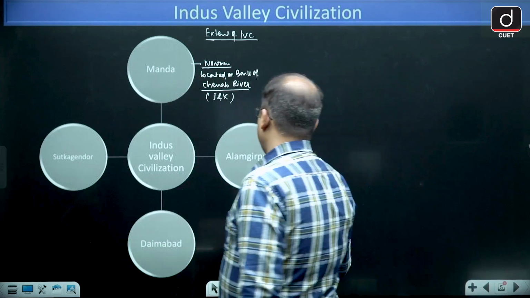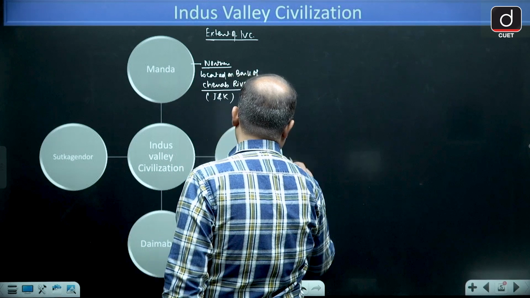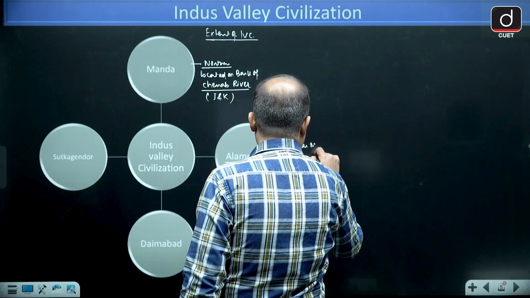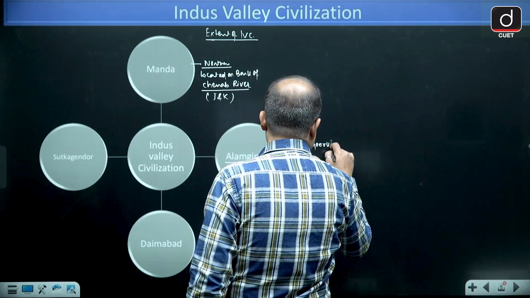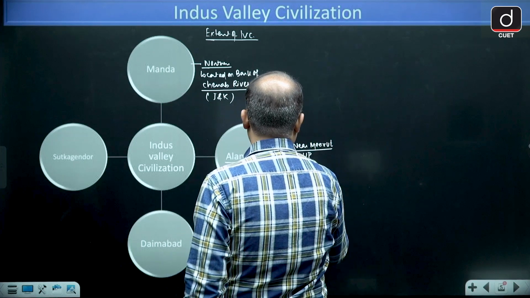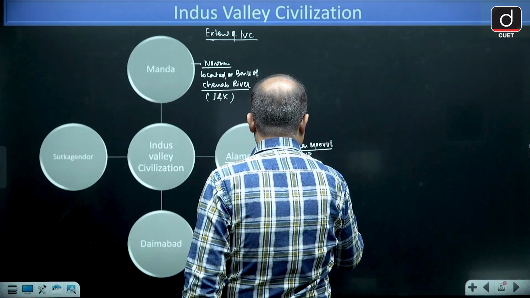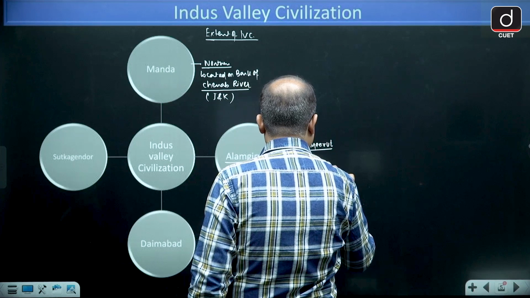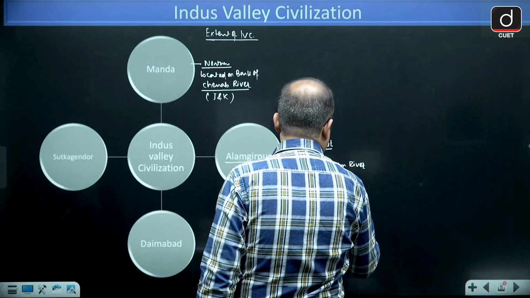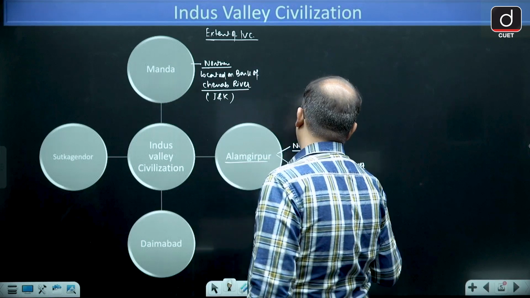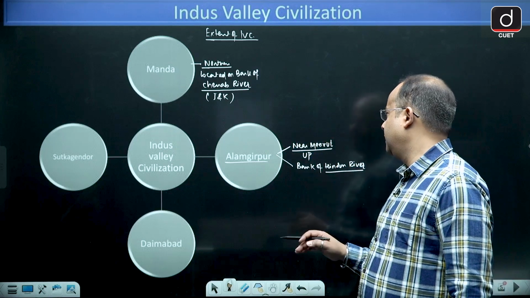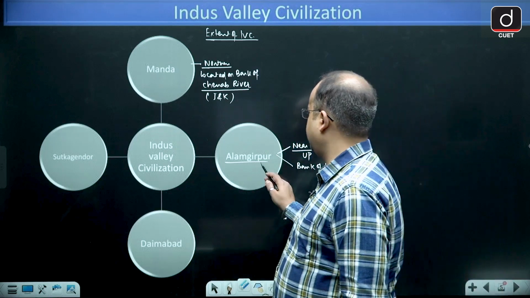Next we have Alamgirpur. Alamgirpur, where is it? It is located near Meerut, that is in Uttar Pradesh, on the bank of Hindon River, which is a tributary of Yamuna. So Alamgirpur is near Meerut, UP, on the bank of river Hindon.